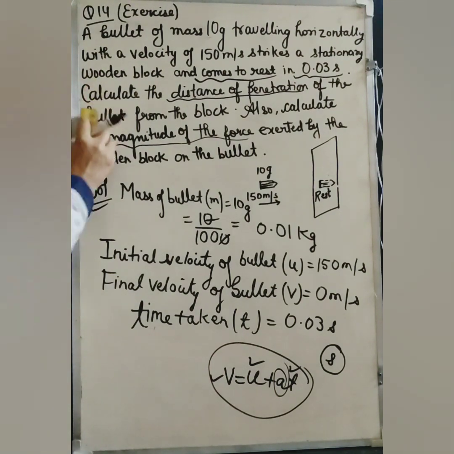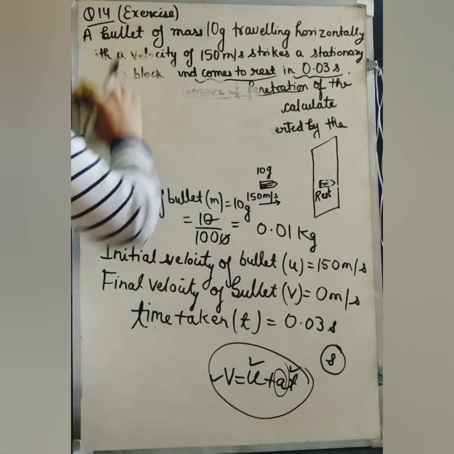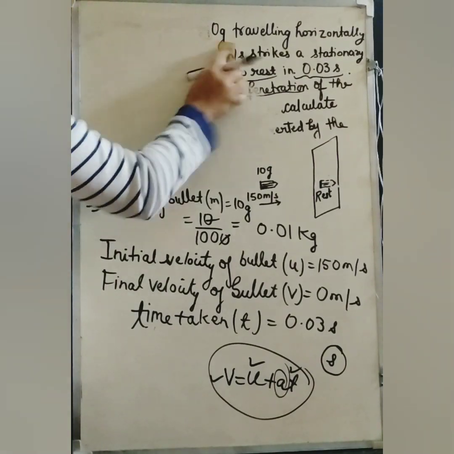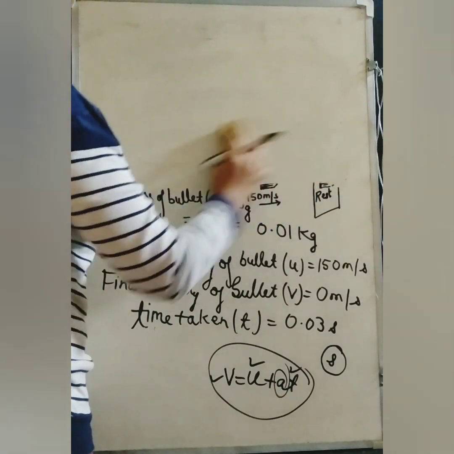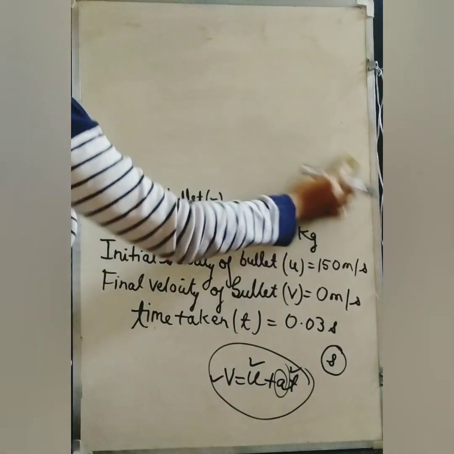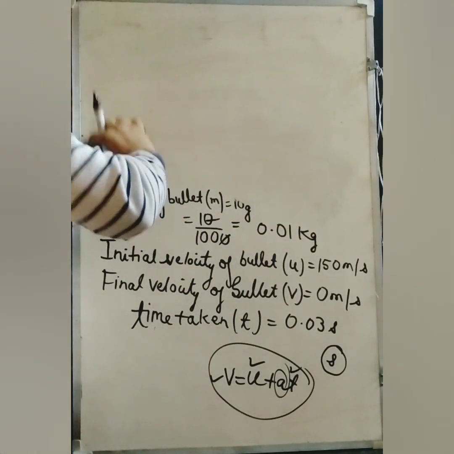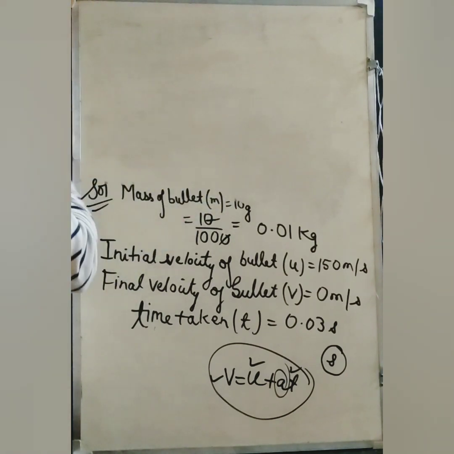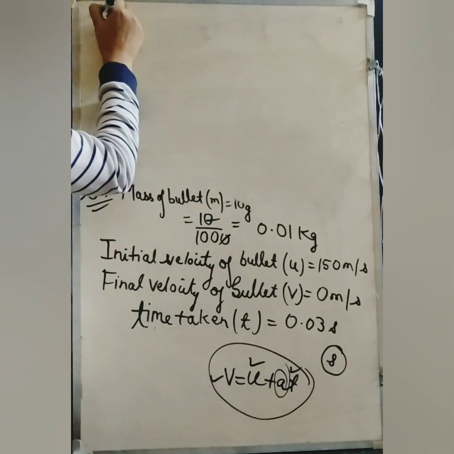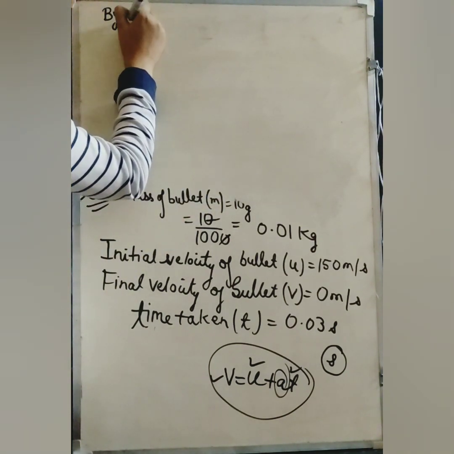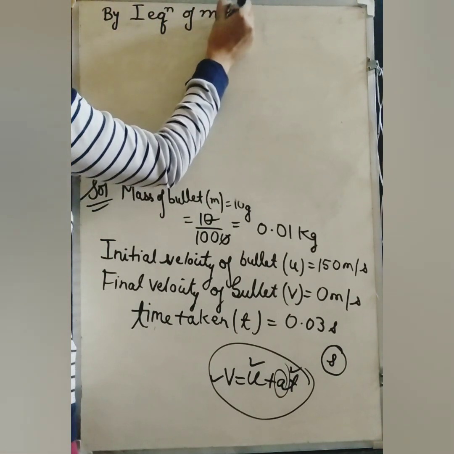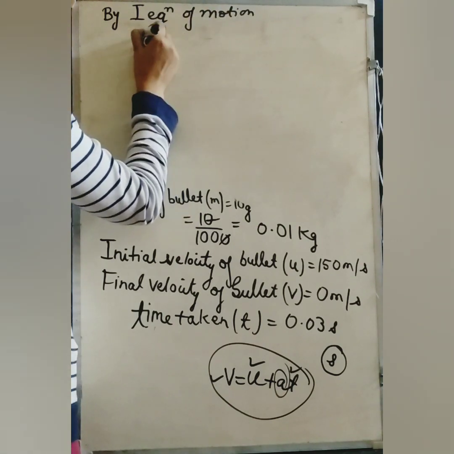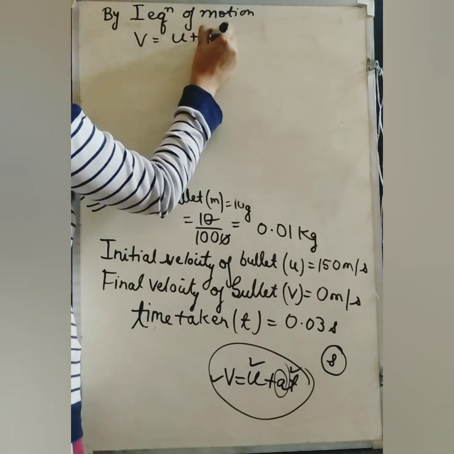So I am going to write the question. I hope you have written the question in your fair notebooks. I am drawing a diagram also. I hope you have understood how this question is working. So you will write down the first equation of motion, v is equal to u plus at.